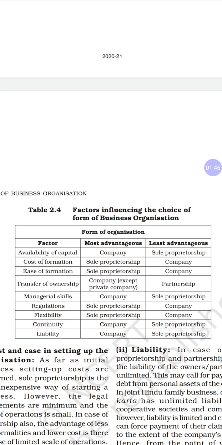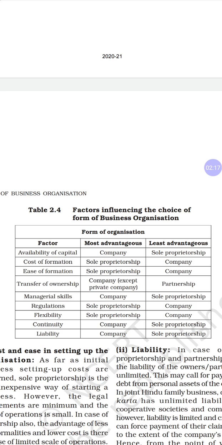So first one is availability of capital. So availability of capital is more easier and advantageous for the companies rather than the sole proprietor, because sole proprietor will have to arrange money only by himself. What he needs to do, he needs to arrange money only by him. So he has the least advantages in availability of capital compared to the companies.